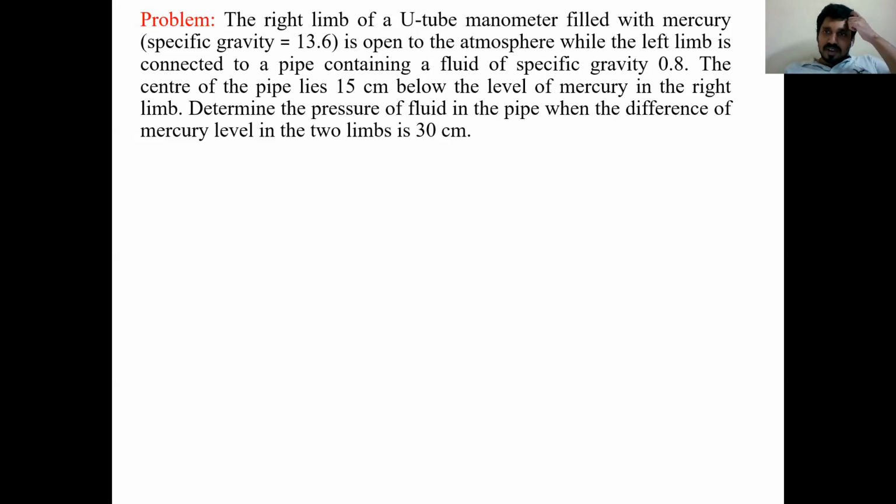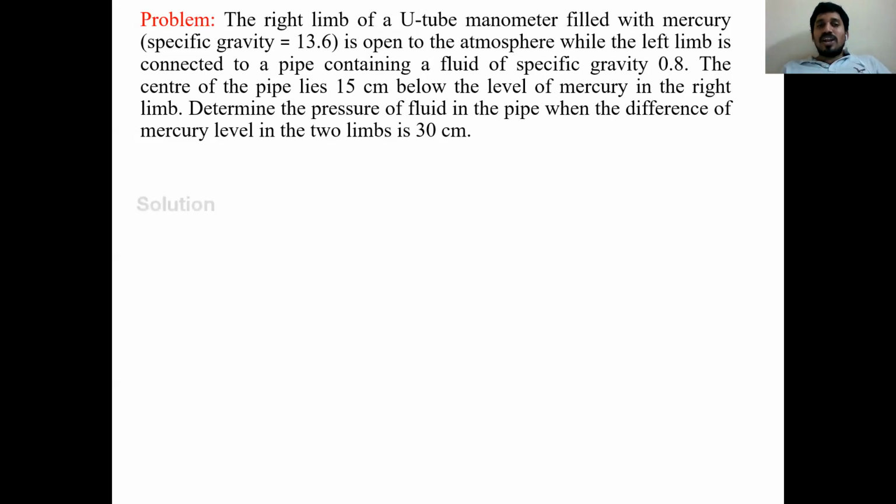See, all of you read carefully. The center of the pipeline is placed 15 centimeters below the level of mercury in the right limb. Determine the pressure of fluid in the pipe. He is asking for the fluid pressure in the pipeline. The mercury level difference in the two limbs is mentioned as 30 centimeters. So this is the problem. We need to calculate the pressure of liquid in the pipeline.